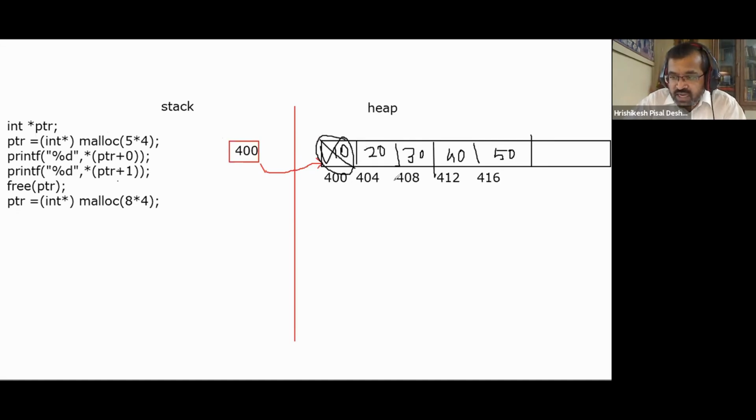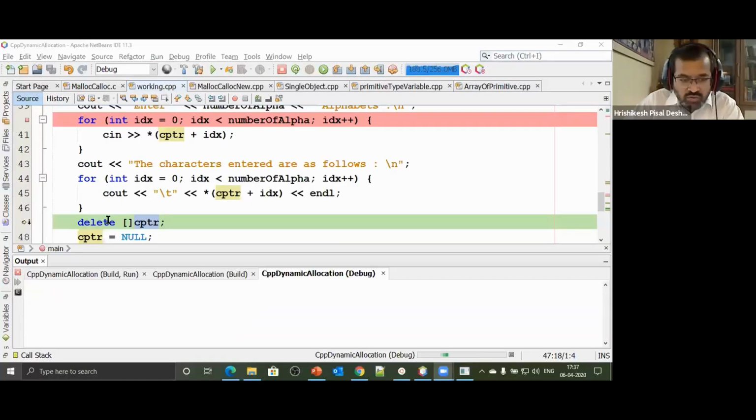So if you want to release the entire array, you cannot just say delete PTR or delete CPTR. You will have to say delete square bracket CPTR. This pointer CPTR is not pointing to a single variable of type character. It's pointing to an array. So while deleting, you'll have to say square bracket.